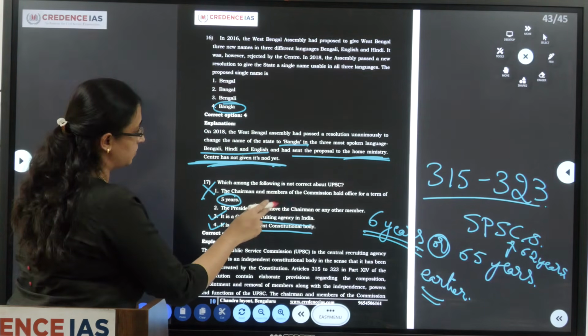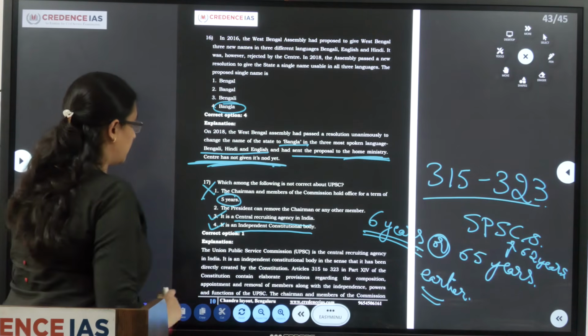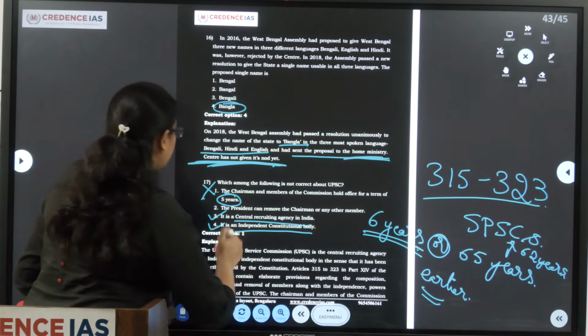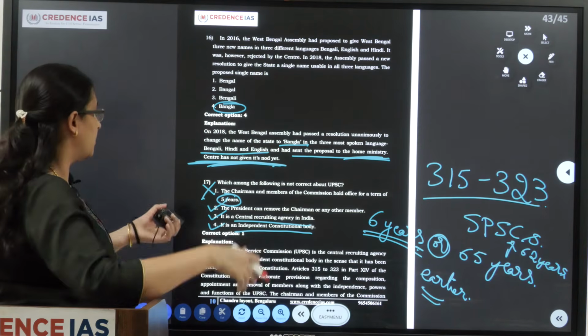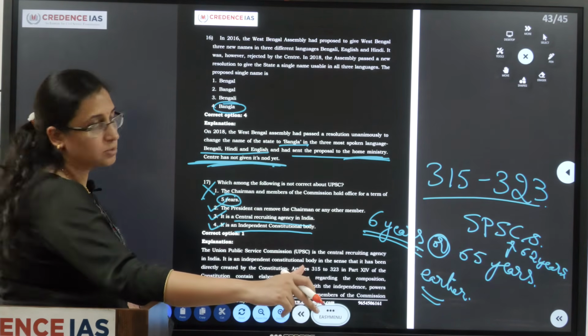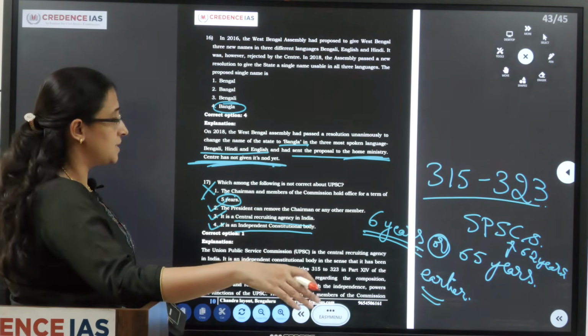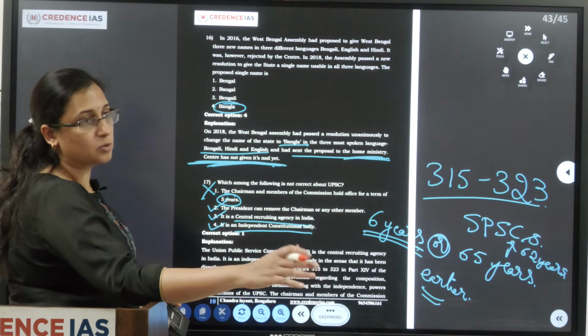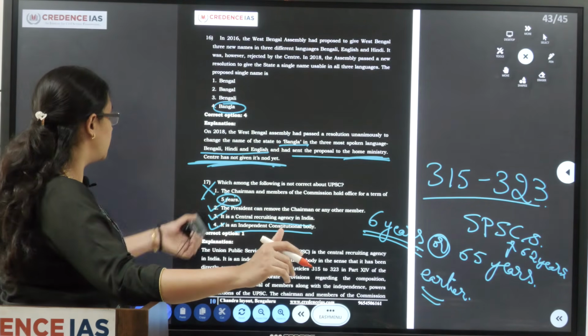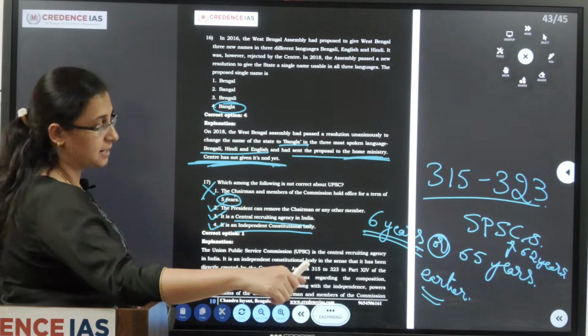The president can remove the chairman or any other member. Even this is correct. It is a central recruiting agency. It is an independent constitutional body. Yes, both UPSC as well as state public service commissions are constitutionally set up bodies. So only option 1 is incorrect.